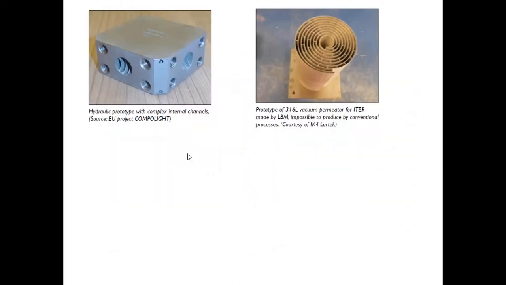Now this is an example of a hydraulic prototype. You can see this side part is very important. Here we have a drill from this side and a drill from here, which meet at 90 degrees to each other. This may not be possible with a conventional method.